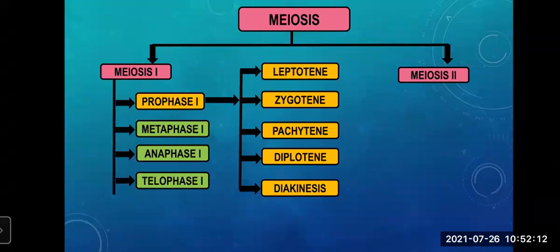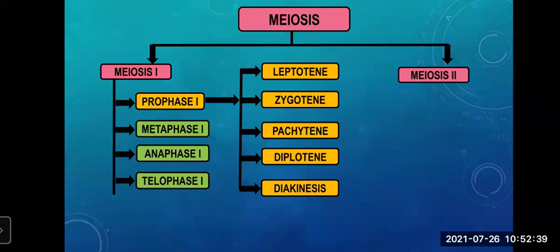So these are the stages through which prophase 1 is completed. Now students, in your textbook, only the diagram is given. The names are not given in detail. So just pay attention to what the stages are.